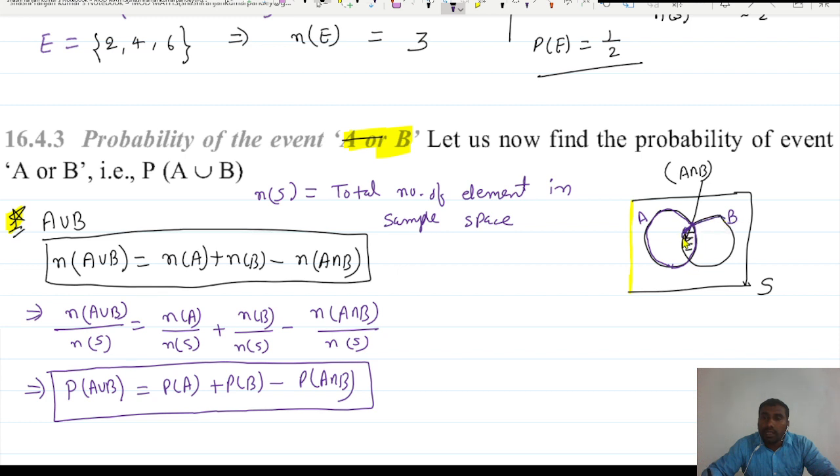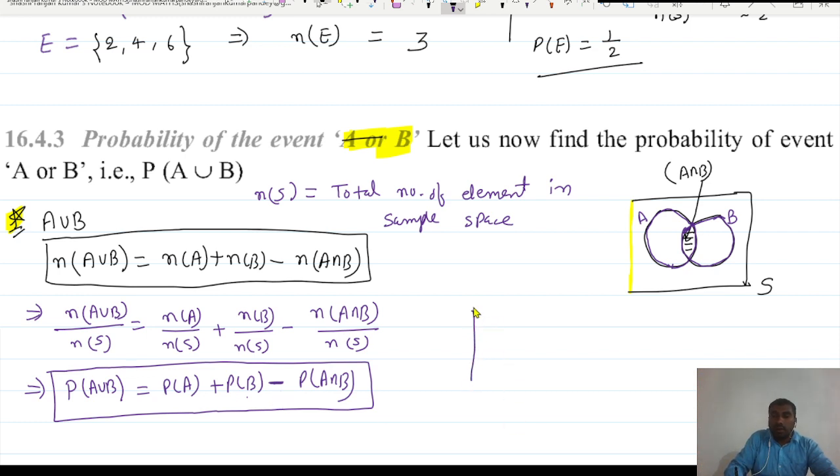This shaded region is already included once in P of A, but it gets included again in P of B because you are adding P of B also. So this region has been included two times. That's why we subtract once the probability of this region, A intersection B, right?